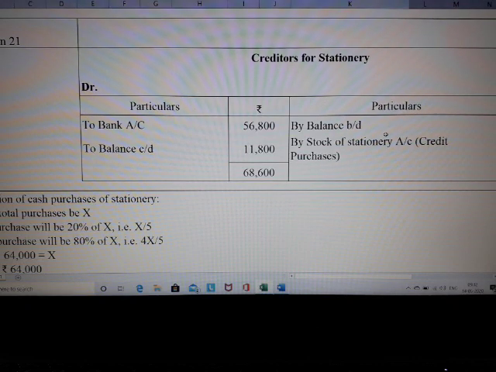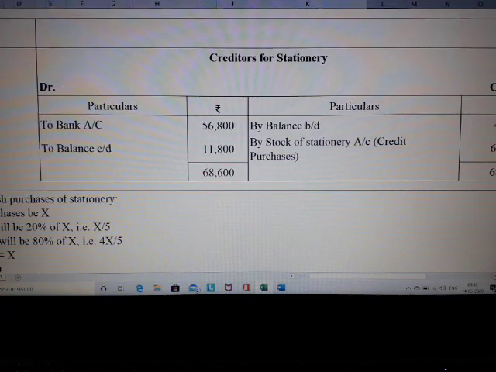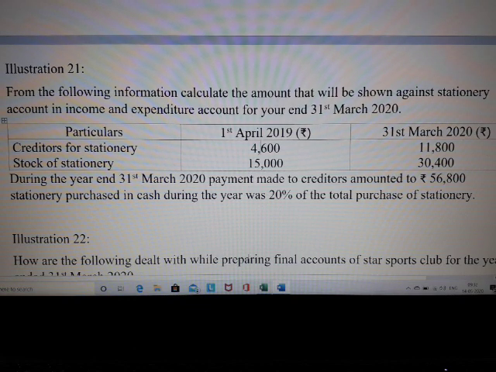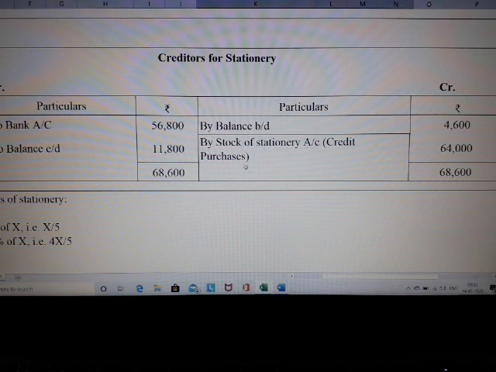So you are opening the creditors for stationery account. First, you need to bring the opening balance of creditors. Where is it available in the question? If you see, creditors for stationery opening value is 4,600. Always, creditors account will show a credit balance, so the opening balance will be on the credit side. So, by balance brought down 4,600. Any doubts? Fine. Moving on to the next one.